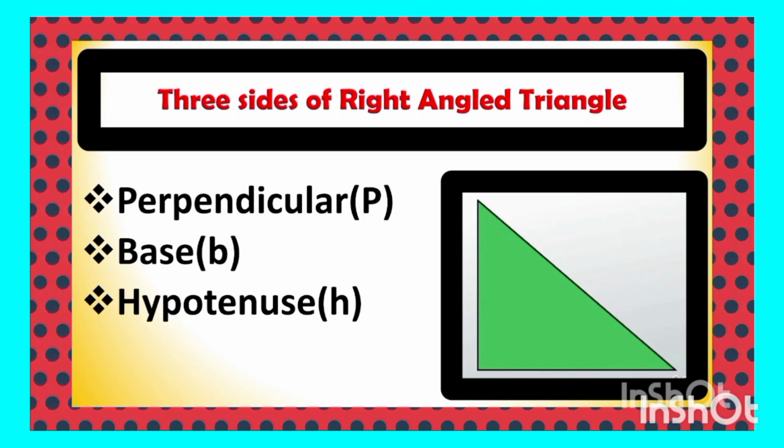But there is a confusion in the mind of the student about how to recognize the perpendicular and base, because the perpendicular and base are not constant. They can be determined with the help of the acute angle. A right triangle has two acute angles. So while studying trigonometry, we are going to find out for which acute angle, the reference angle, we need the perpendicular and base. Depending on that acute angle, we have to find the perpendicular and base.